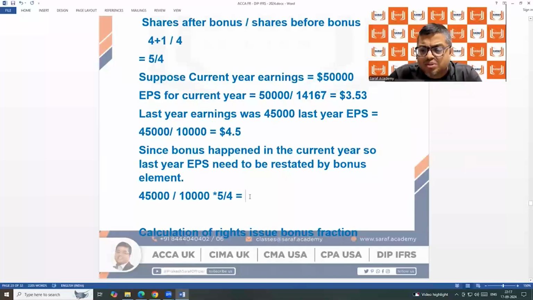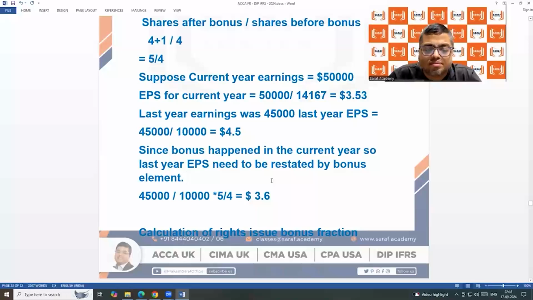So 45,000 by 12,500. It is 3.6. But then it is actually lower, sir. Because current year we are earning 3.53 and last year it is 3.6. So the current year earnings has actually gone down as compared to last year.